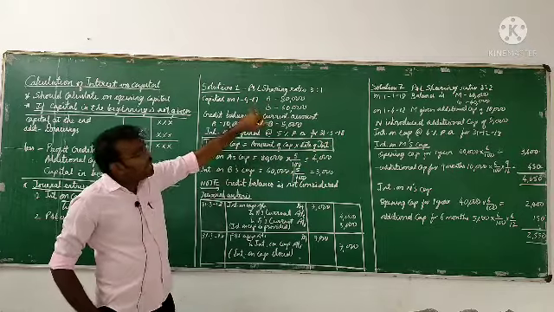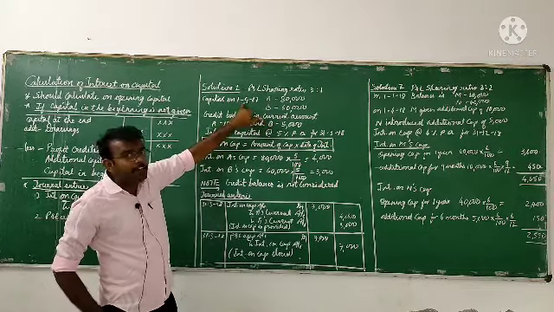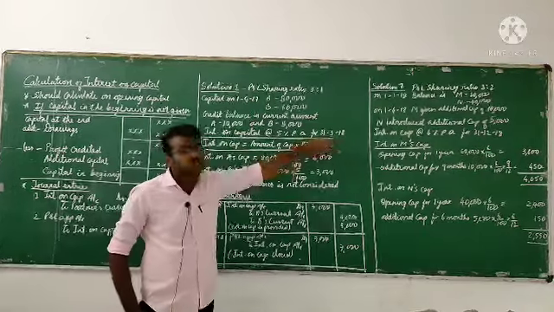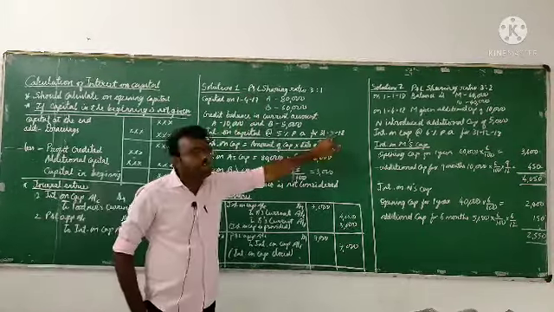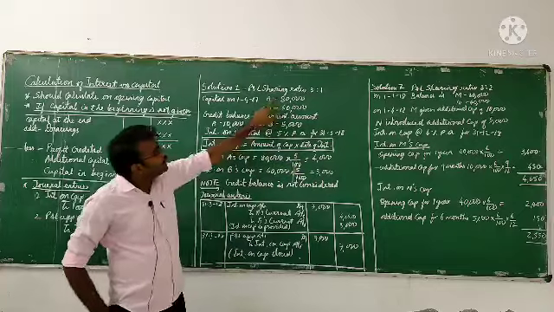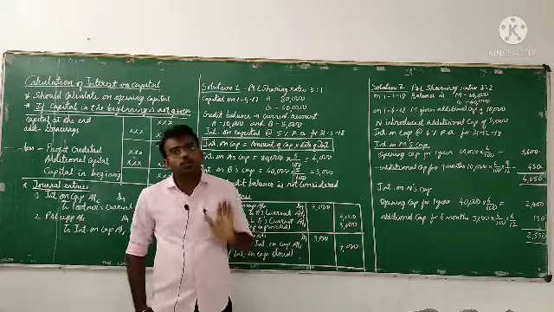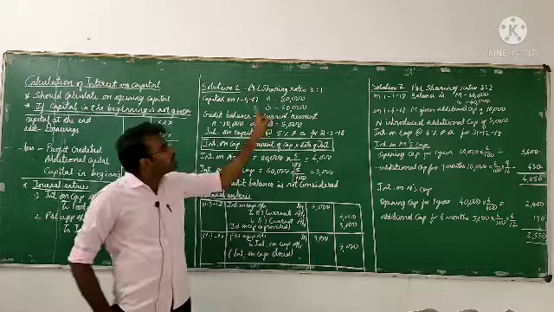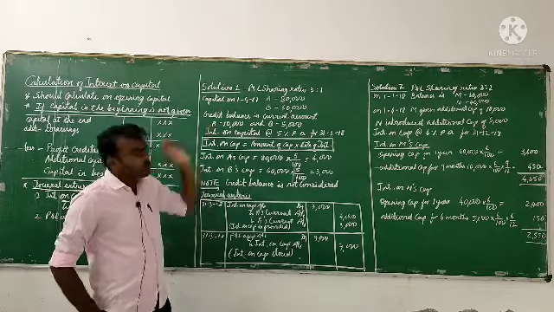A and B introduced the capital on April 1st, so this is the opening period and 31st March 2018 is the closing period. The capital they have given is the opening capital, so we need not worry about that. Clear? This is the problem they have given.